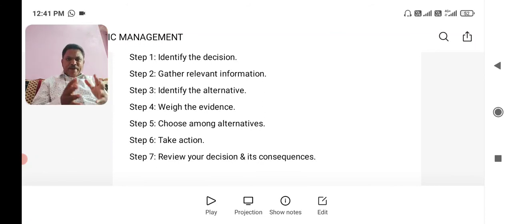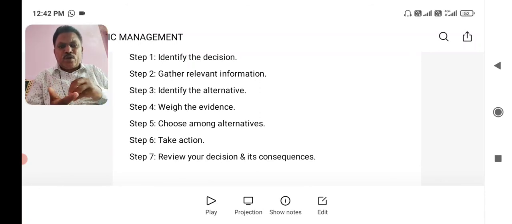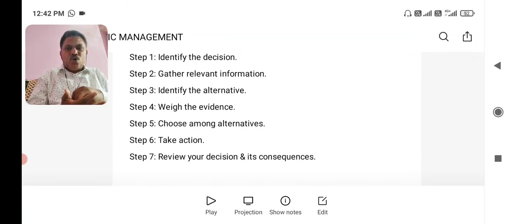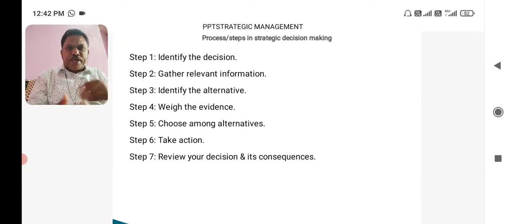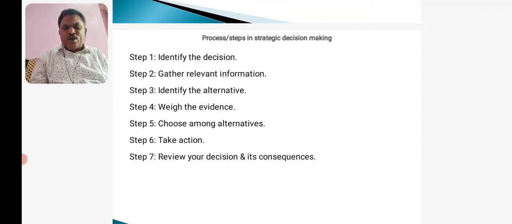the decision is implemented, review the decision in terms of its advantages, results, outcomes, feedbacks, in terms of whatever criteria you have selected, might be the criteria to purchase a particular thing or sell a particular thing, to introduce new technology, whatever may be the decision that you have taken, and the step by step process that you have taken to take that decision, considering one criteria.